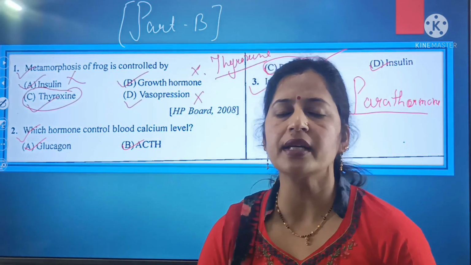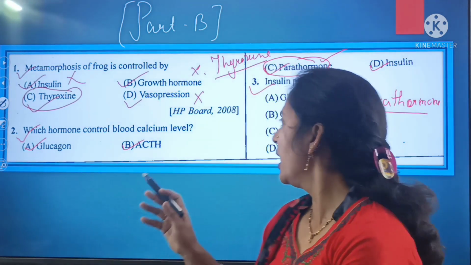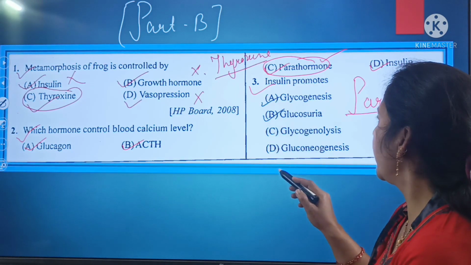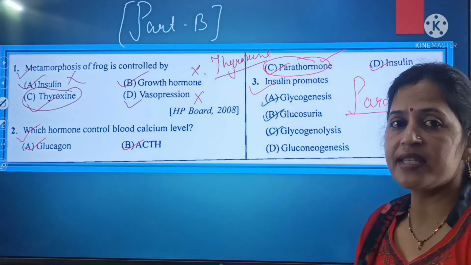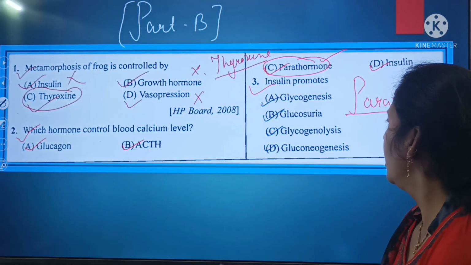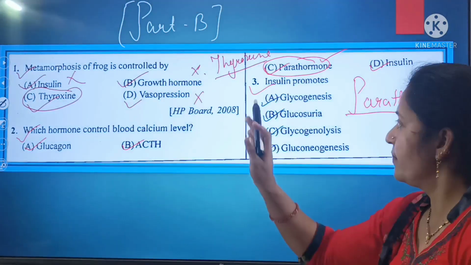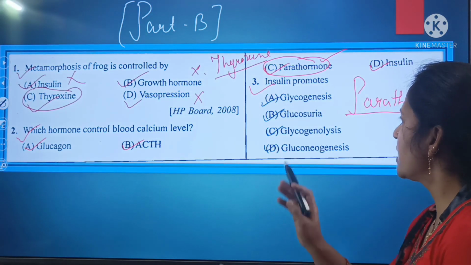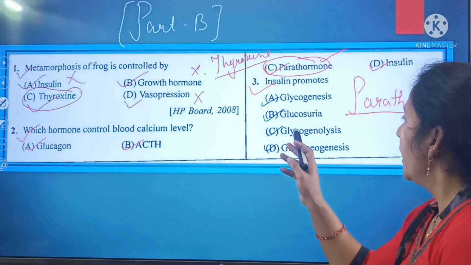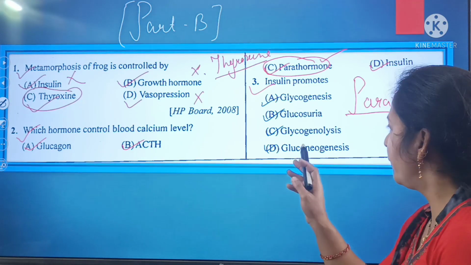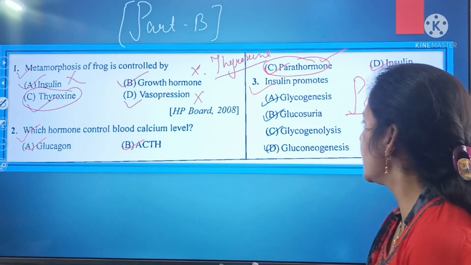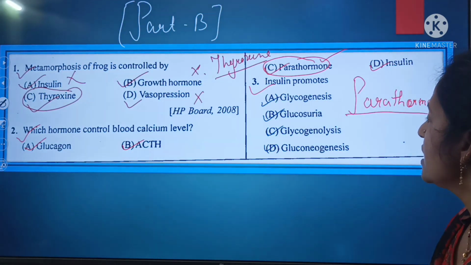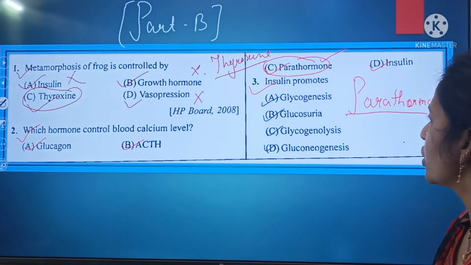The insulin hormone in our body promotes either glycogenesis, glucosuria, glycogenolysis, or gluconeogenesis. So out of these 4 options, which is the correct option for question number 3?